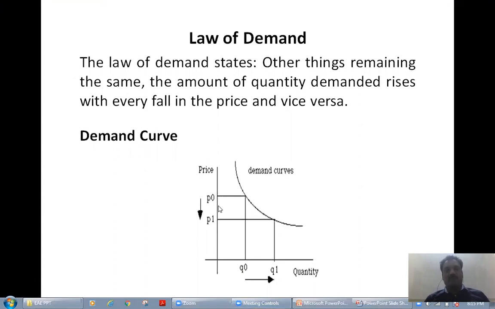So whenever you reduce the price, the quantity demanded is more here. It is increased from Q naught to Q1. You see the difference like this. So when you draw a curve by joining the extreme points, corner points, this is called the demand curve.